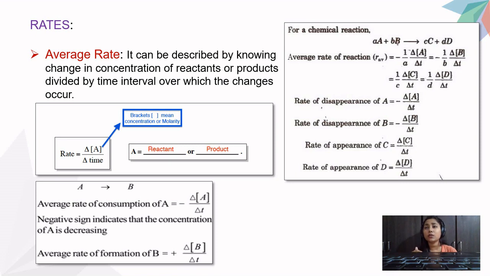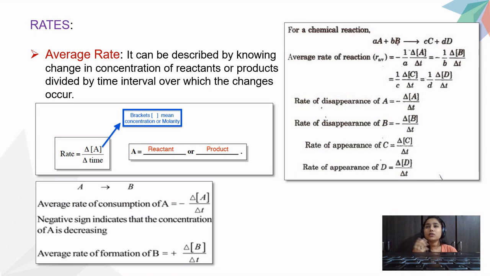Why is this stoichiometric coefficient being divided? The reason is that the amount of A consumed, or the amount of B consumed, or the amount of C formed, or the amount of D formed has to be equal. When we say it is the average rate, we are saying it is the average speed, and the average speed of the reaction has to be the same for every concentration, like A, B, C, and D.